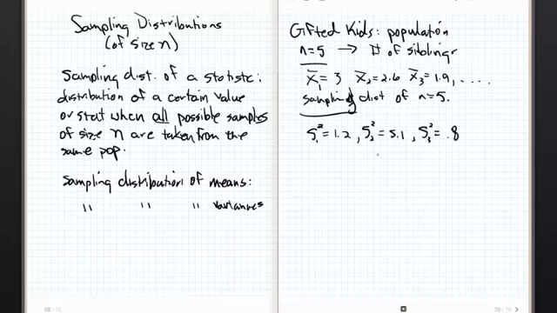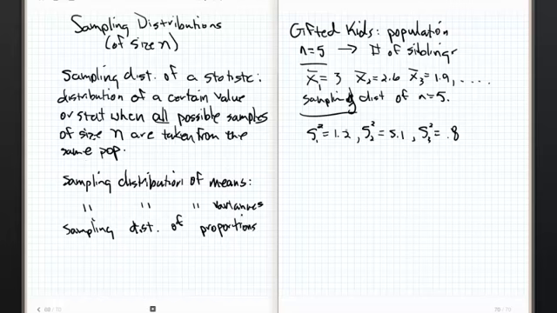Okay, and we would grab all possible samples of size n equals 5, and we would find the variance of each one of those samples, and that would give us the distribution of those variances. Now, let's check this one out. This one's going to change a little bit. It changes, so I'm going to write it out. Dist of proportions.